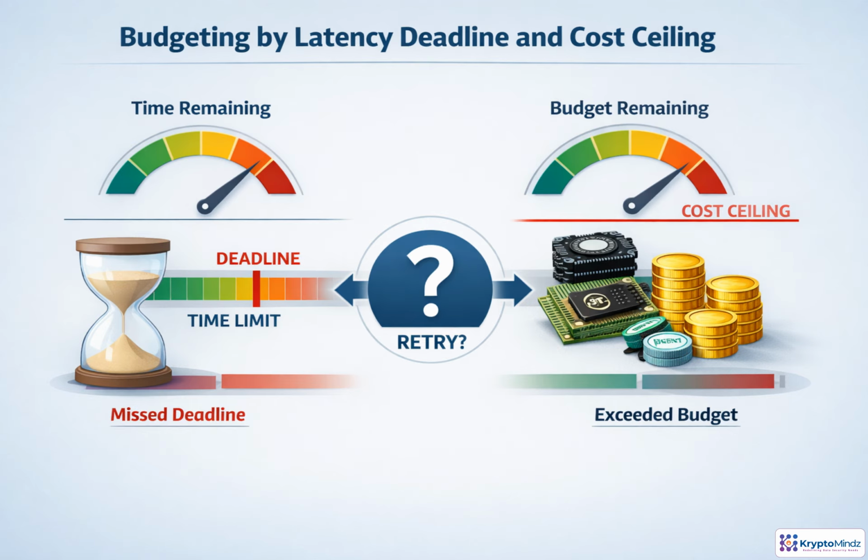Before any retry, make a budget check, not a reflexive repeat. First, ask how much user-facing time remains. If the deadline is 2 seconds, and the first attempt already used 1.6, a retry expected to take 900 milliseconds cannot help. Even if it succeeds, it arrives too late. Then check cost. Another LLM call may spend tokens, retrieval, GPU time, or provider fees. After each failure, both budgets shrink. Retry only when there is enough time and enough cost for a meaningful second attempt. Otherwise, fall back or fail fast.